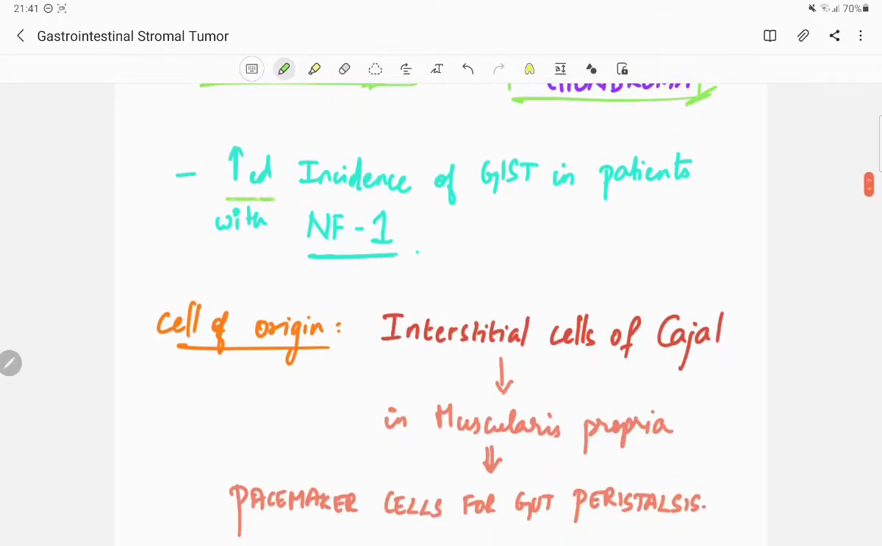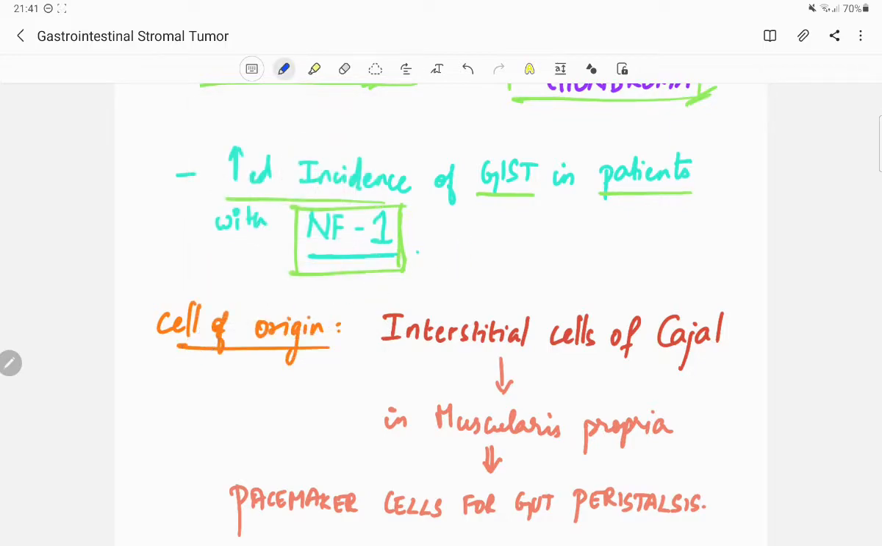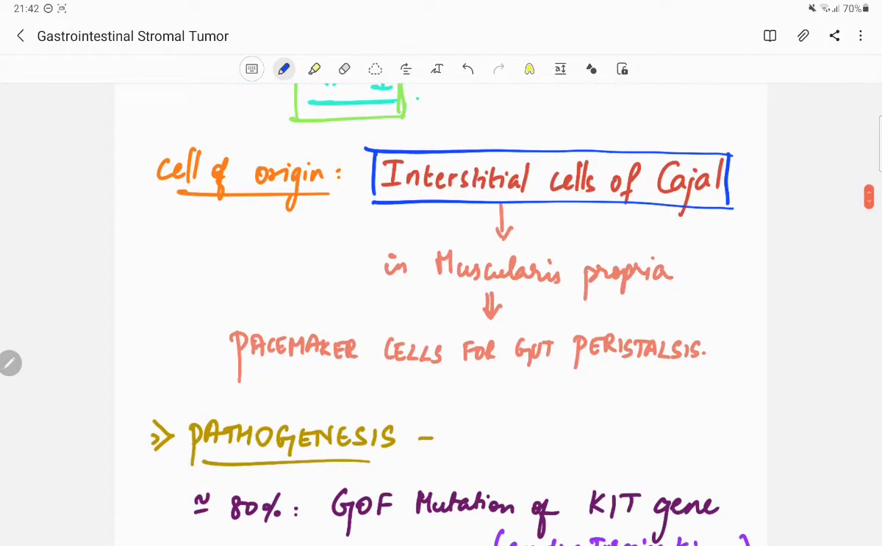And there is an increased incidence of gastrointestinal stromal tumor in patients with neurofibromatosis type 1. Then the cell of origin. The cell of origin of gastrointestinal stromal tumor is the interstitial cells of Kajal. These interstitial cells of Kajal are present in the muscularis propria, and are the pacemaker cells for gut peristalsis. The GIST originates from the interstitial cells of Kajal.